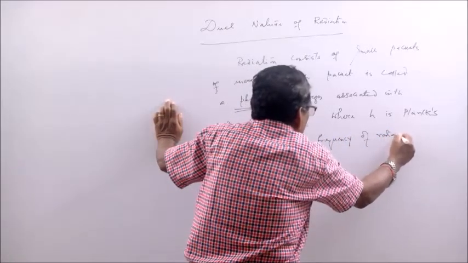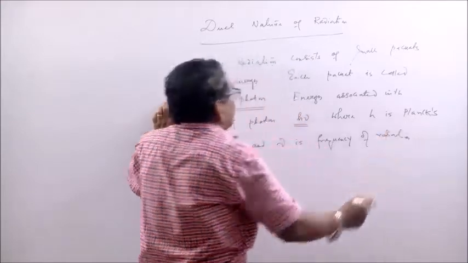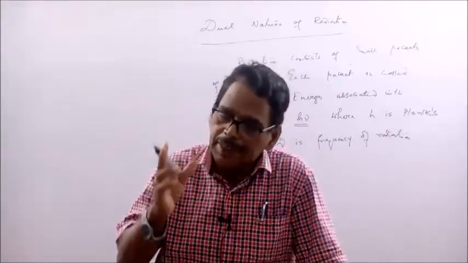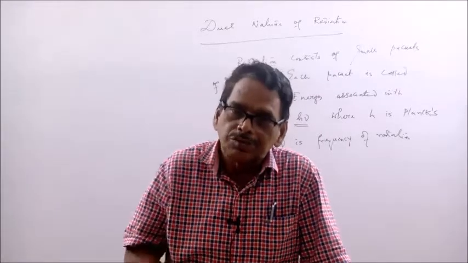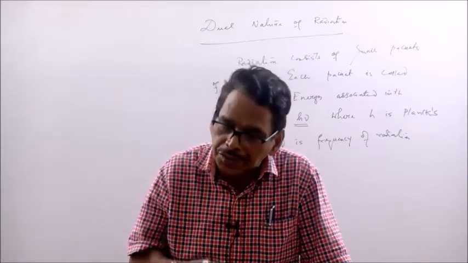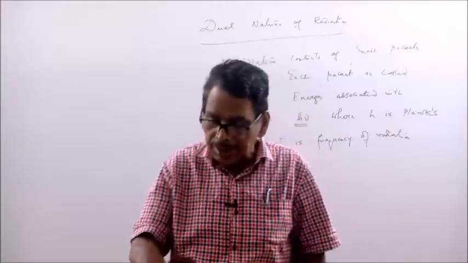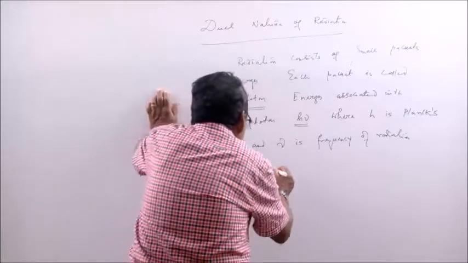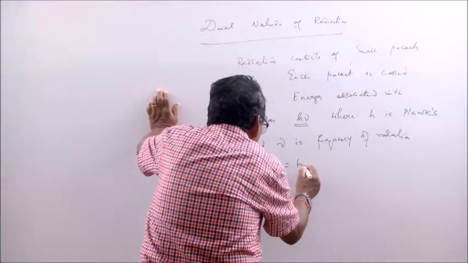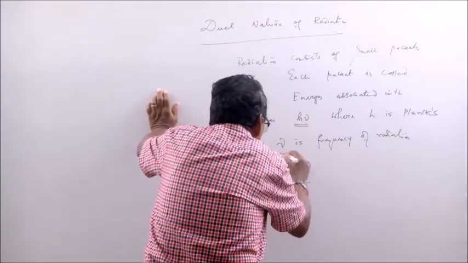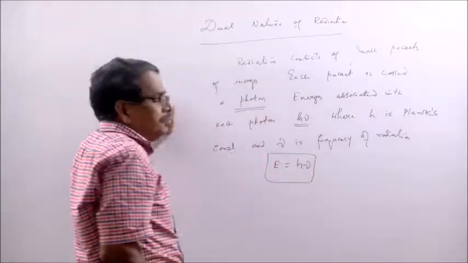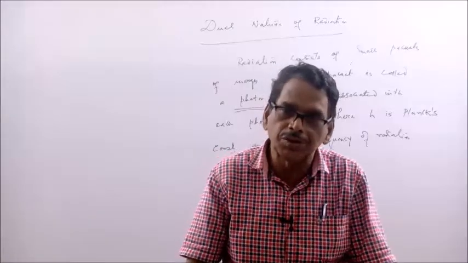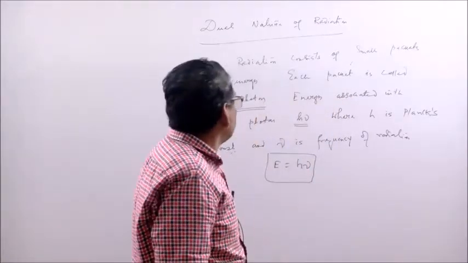So, this is your Planck's quantum theory of radiation: radiation consists of small packets of energy, and the energy associated with each packet is called a photon. The energy associated with each photon is h nu, where h is Planck's constant and nu is the frequency of radiation. That is, E is equal to h nu. So, this is the energy associated with a photon.